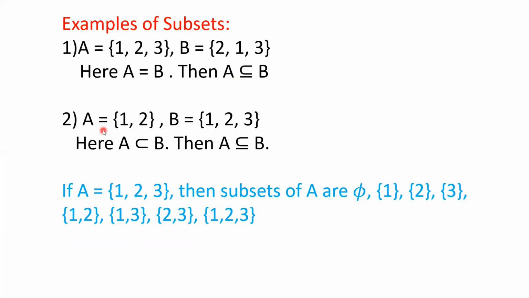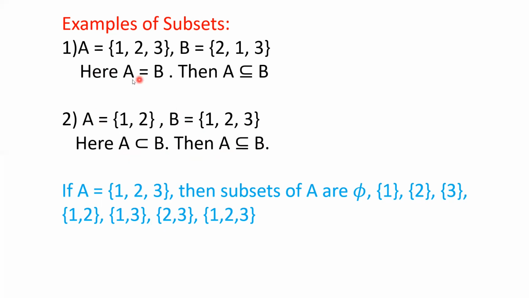Similarly, another example. Set A contains 1, 2. Set B contains 1, 2, 3. Here all elements of A are contained in B, but in the set B the element 3 is there, which is not contained in set A. So you can say that here A is a proper subset of B, because all elements of A are contained in B, but in B, 3 is there which does not belong to set A. So A is a proper subset of B, properly contained in B. So in this case, you can say that A is a subset of B.